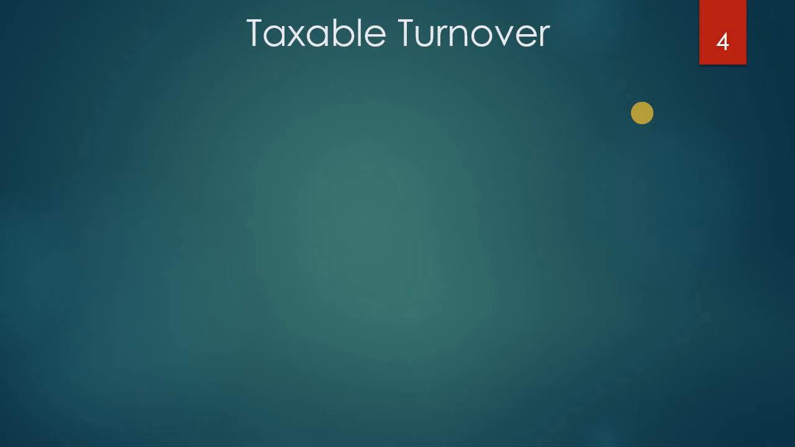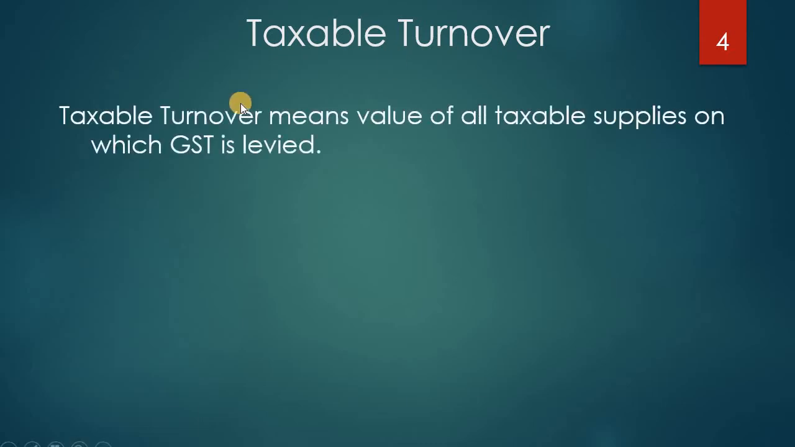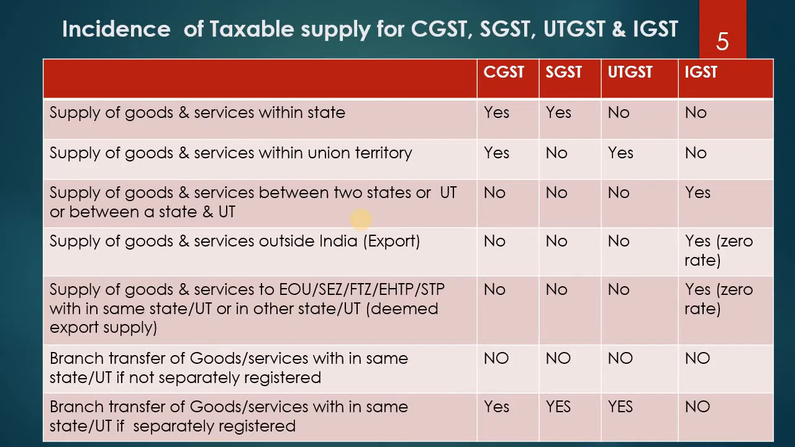But taxable turnover includes all the supplies on which GST has to be levied or paid. So taxable turnover means the value of all taxable supply on which GST is levied. It can be CGST, central GST, state GST, IGST or UTGST. Any GST may be payable on such supplies. Now let us discuss the incidence of taxable supply: on which supply we have to pay GST, and which GST we have to pay.